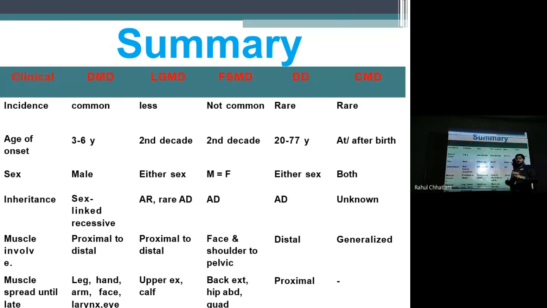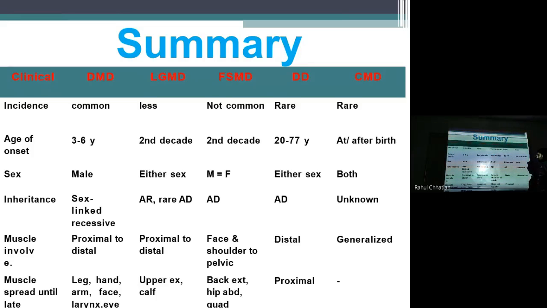Exactly what disease it is, you will know only when you do the clinical features, history, and the whole assessment, and then you know that yes, this is not Parkinson's, this is muscular dystrophy. So that is what we call differential diagnosis between various diseases with the same conditions or symptoms.